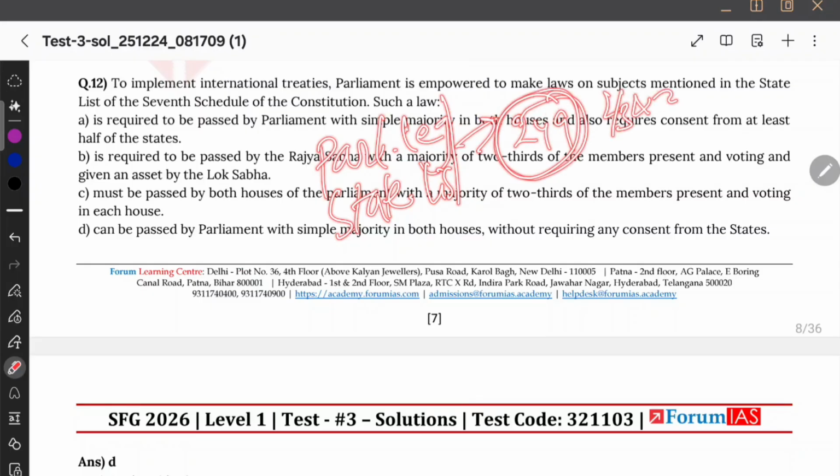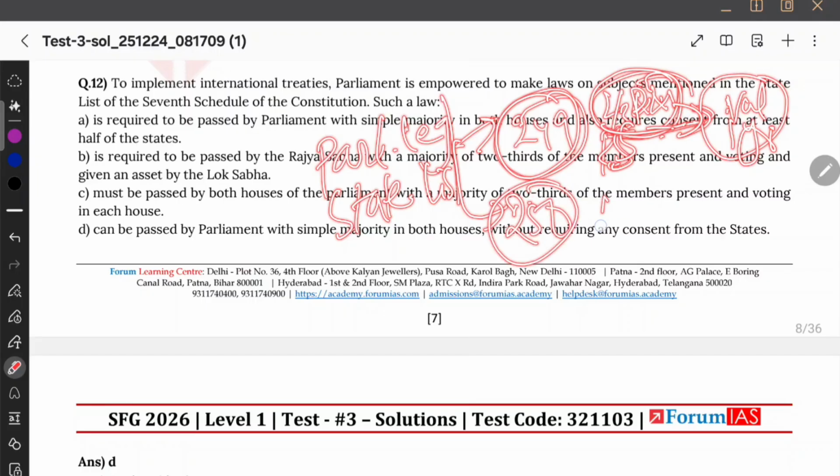For national interest, if Rajya Sabha passes a resolution in view of national interest with two-thirds of members present and voting, which is a special majority, then Parliament can approve it, but the validity period will be up to 1 year. That is Article 249. Rajya Sabha should pass a resolution in view of national interest with a special majority.